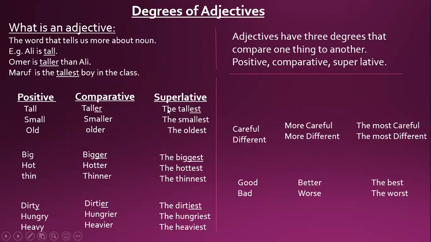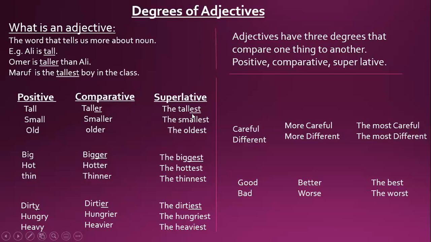Okay, then for the superlative, it means from the whole class or in the whole world, in all, you can say. We use the superlative degree when we talk about all the things or all the persons. Just like here, Maruf is the tallest boy in the whole class. Maruf is the tallest. So then we use the superlative. And what do we do to make a superlative degree? For the comparative, we put ER, but for the superlative, we put EST.